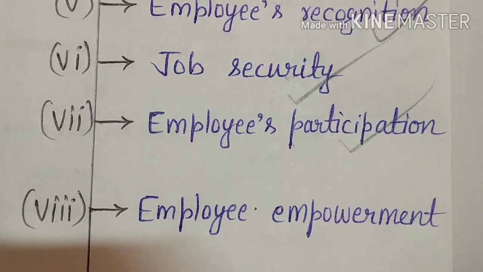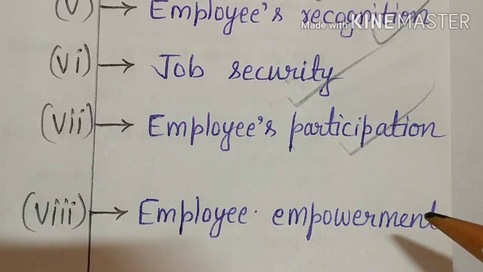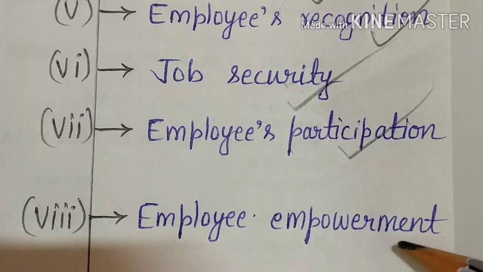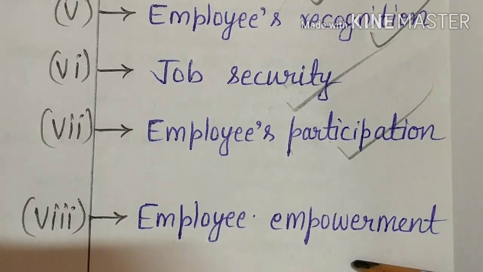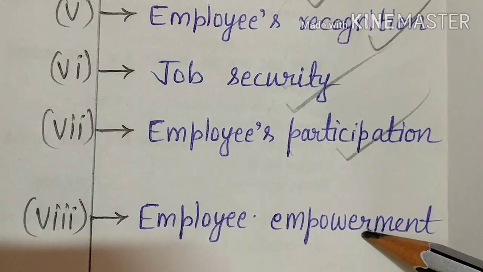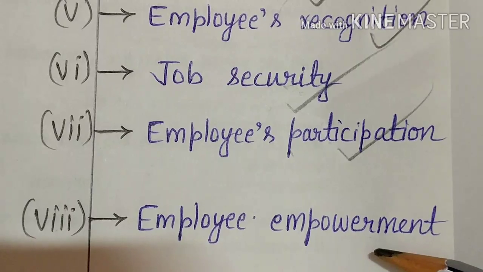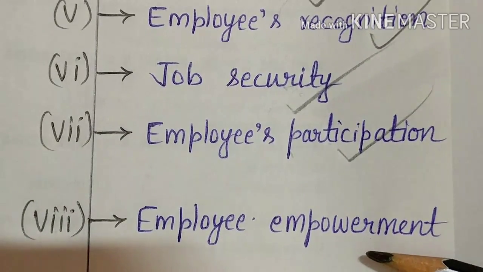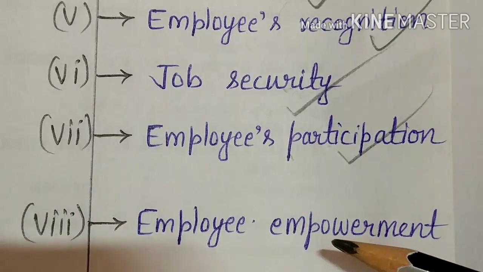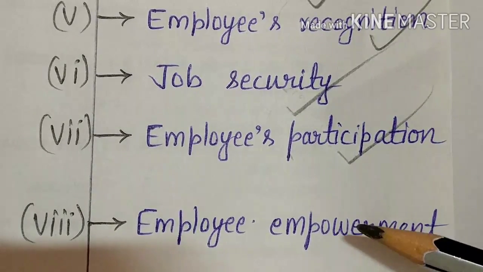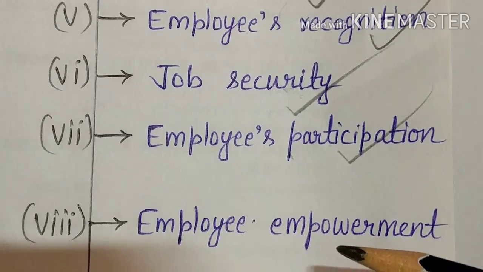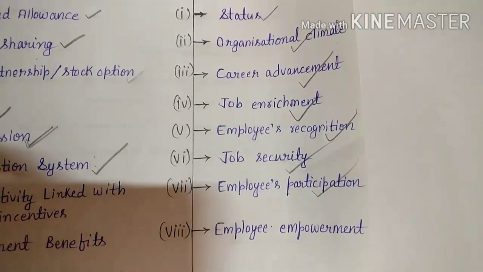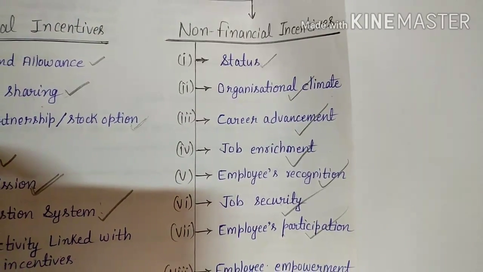Then comes, at last, employee empowerment. What does empowerment mean? It gives more autonomy, meaning more powers to the subordinates. The practice of empowering employees makes people feel that their jobs are important. That's why they are getting this much power. So it instills a feeling of trust and motivates the employees to contribute wholeheartedly towards the success of the organization. So these are the things which come under non-financial incentives.